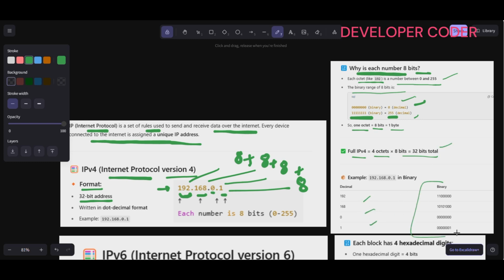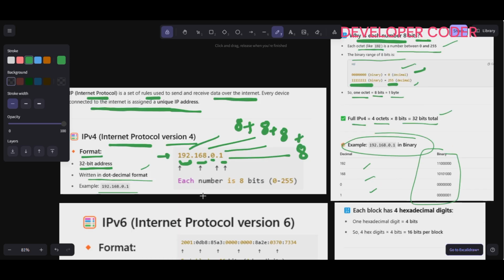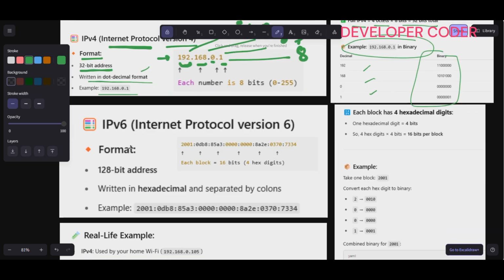So here we represent it like this. It is written in dot decimal format. This is an example of Internet Protocol version 4. Now, in the same way, this is IPv6. So this is nothing but Internet Protocol version 6. So this is the format.